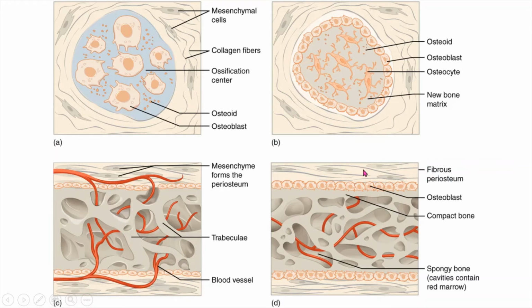Then this is a fibrous periosteum, osteoblast, then compact bone and spongy bone. So here we have compact bone, whereas these are the spongy bones. The cavities contain red marrow, that is from bone marrow only, and different types of cells are produced.